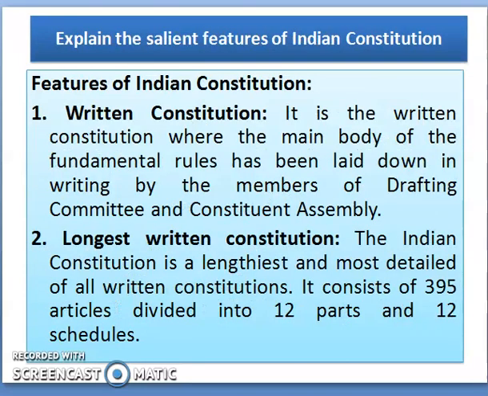Coming to the next heading, features of Indian Constitution. First one, written Constitution. It is the written Constitution where the main body of the fundamental rules has been laid down in writing by the members of drafting committee and Constituent Assembly. The second feature is longest written Constitution. The Indian Constitution is the lengthiest and most detailed of all written constitutions. It consists of 395 articles divided into 12 parts and 12 schedules.